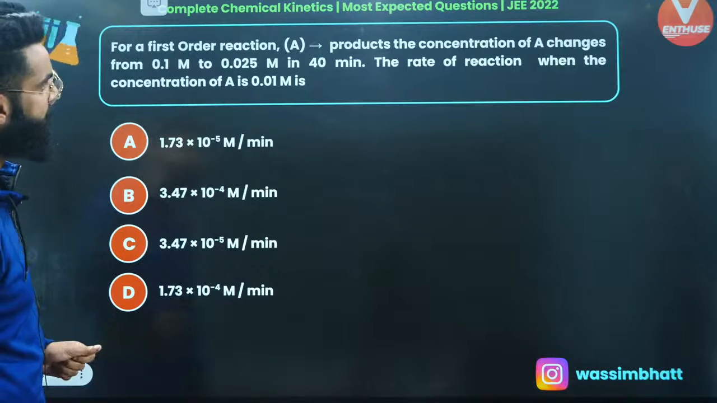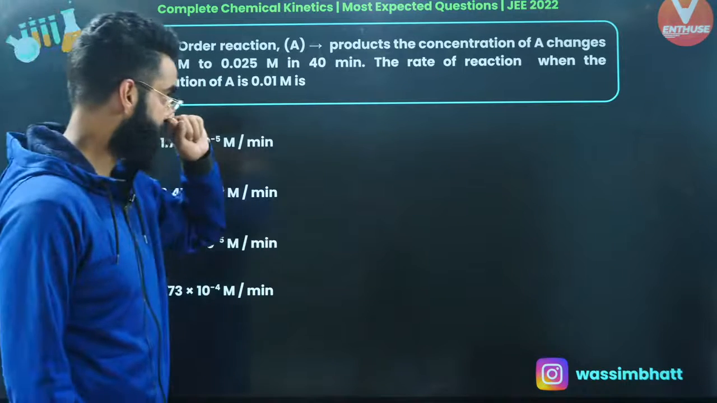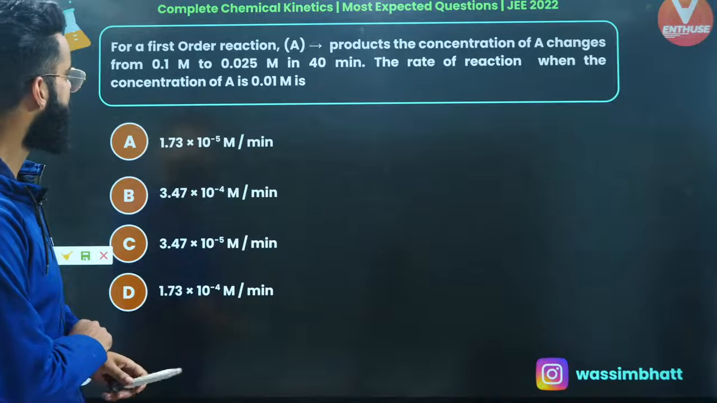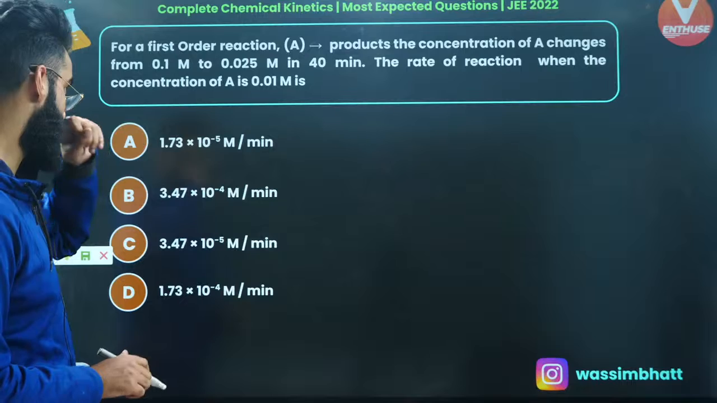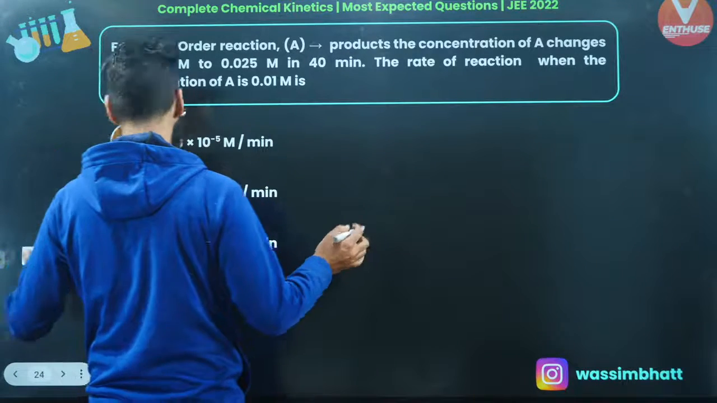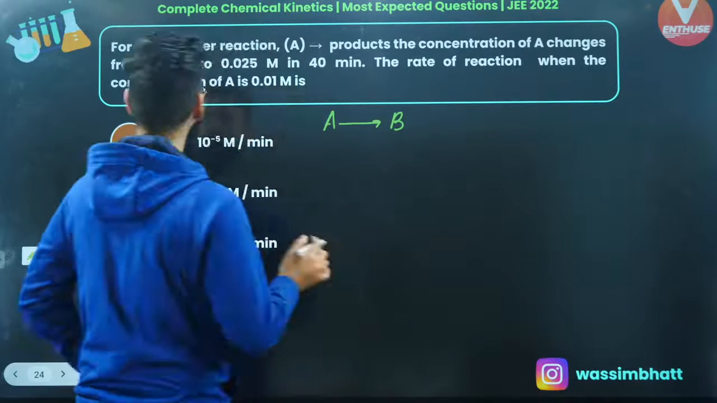So one more question is here. It's again a simpler one. For a first order reaction, A gives products. The concentration of A changes from 0.1 to 0.025 in 40 minutes. Find the rate of reaction when the concentration of A is 0.01 molar. Say, the reaction that's given to us, that is A gives products. So A gives product, let's say that's B, okay?